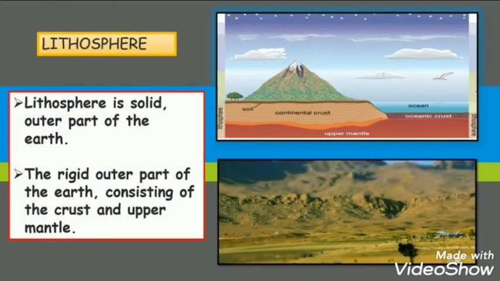Students, now let us understand what is lithosphere. Lithosphere is taken from the Greek word lithos. It means stone, and sphere, which means globe or ball. The lithosphere is the solid outer part of the earth, the rigid outer part of the earth consisting of the crust and upper mantle.